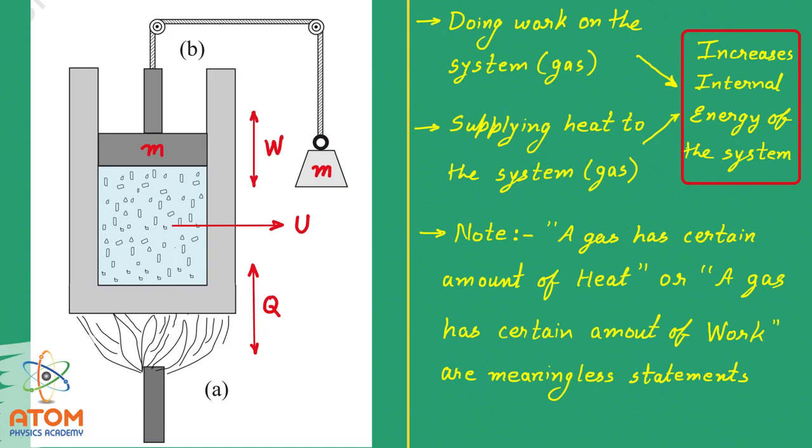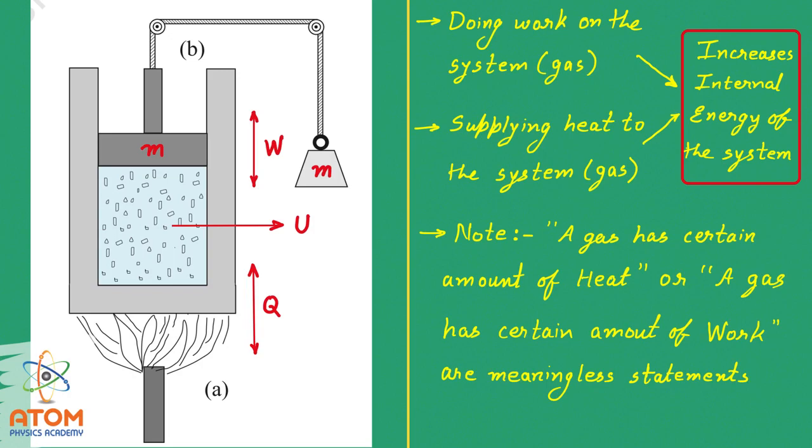So here this piston becomes in a way weightless, and due to this the piston will not move due to its own weight, but it will move only when the gas inside pushes this piston outside, or the atmospheric gas pushes this piston inside. So whatever work is done by the system or on the system will be done by the gas and not by the weight of the piston.